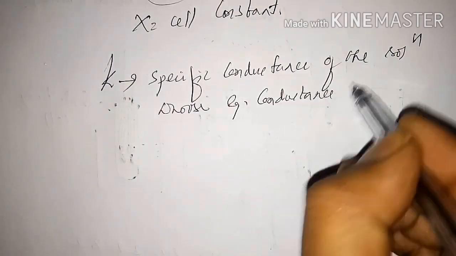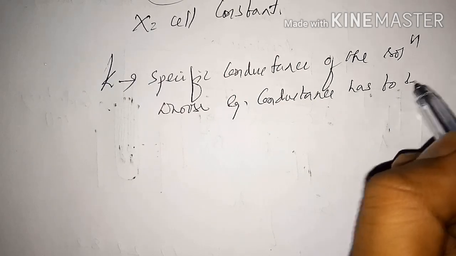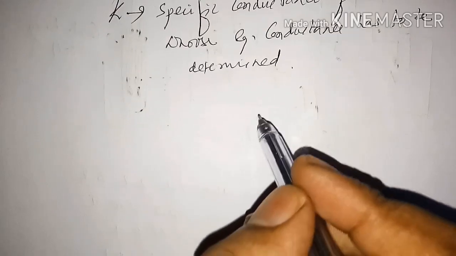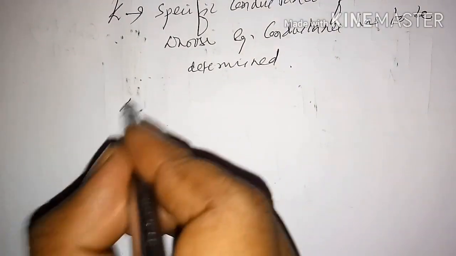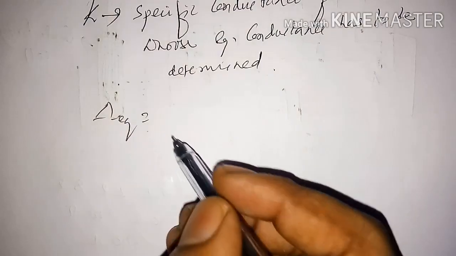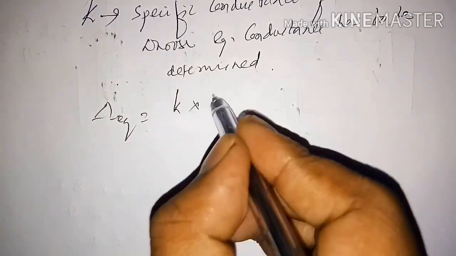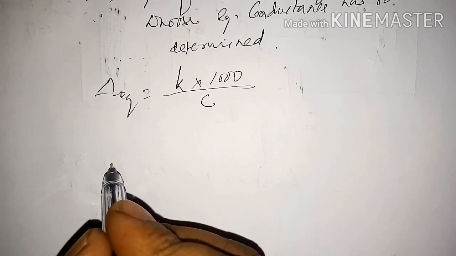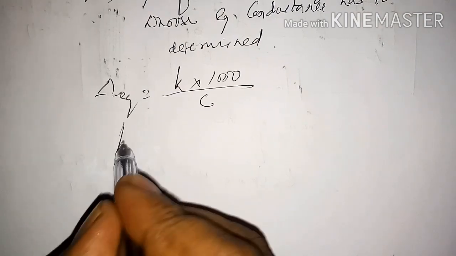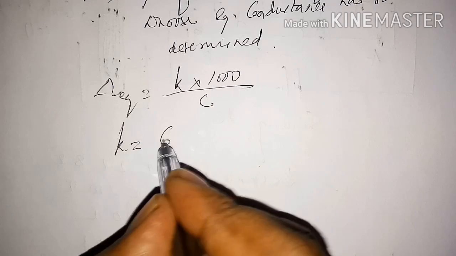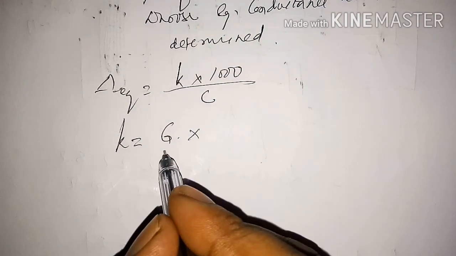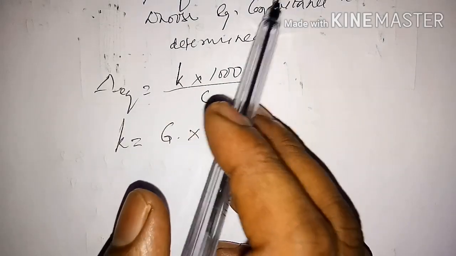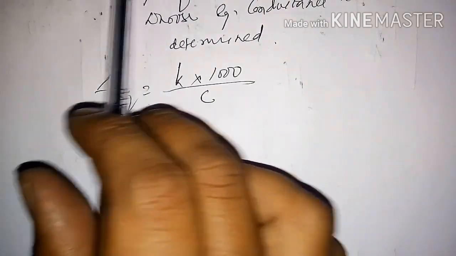The equivalent conductance lambda EQ is kappa into 1000 divided by C. The specific conductance of the solution will be equal to G into X, where G is the observed conductance of another solution. So this is a known solution that we already calculated.